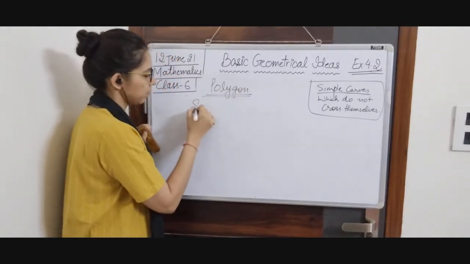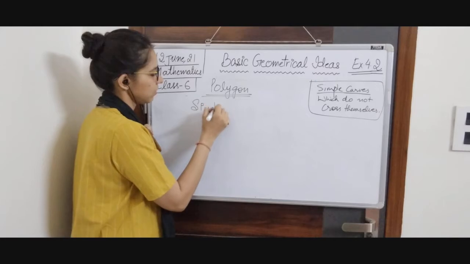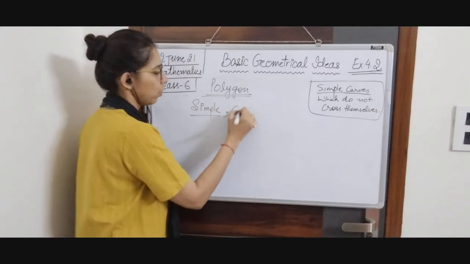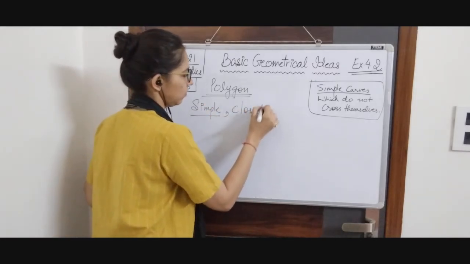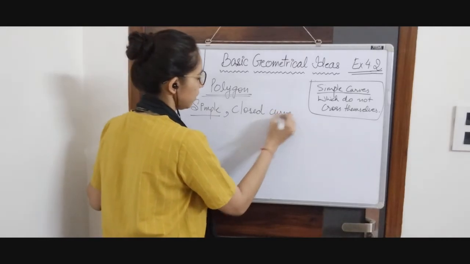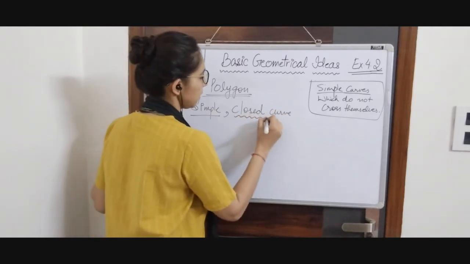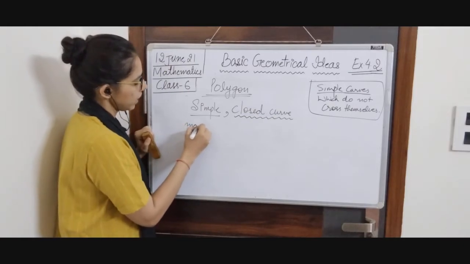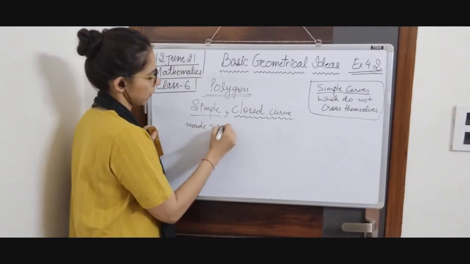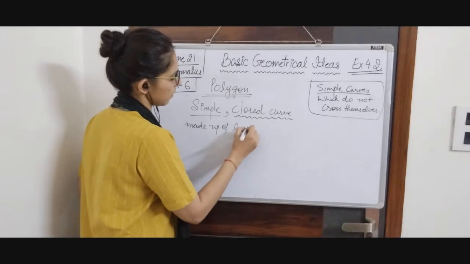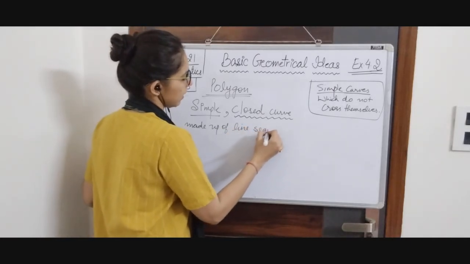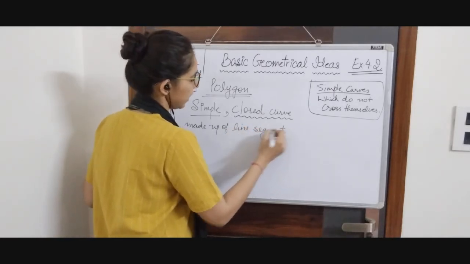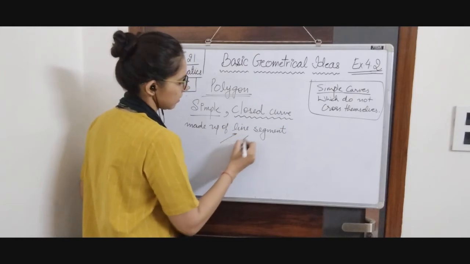A polygon is a simple closed curve. It is a simple closed curve made up of line segments.